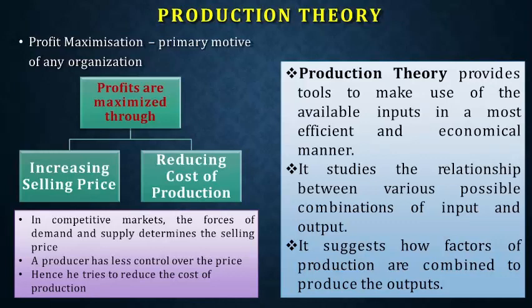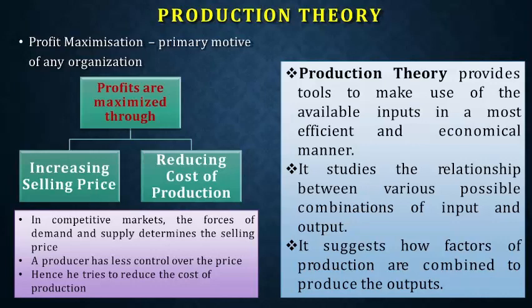Hence, he tries to reduce the cost of production in order to increase the profit. So this is the fundamental concept of production theory, where the producer of a commodity looks into the cost of production, and how the combinations of production factors can be done, so that the cost of production will come down. So these are the fundamental aspects of production theory.